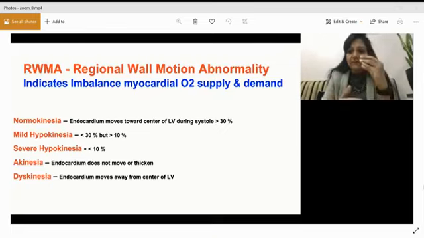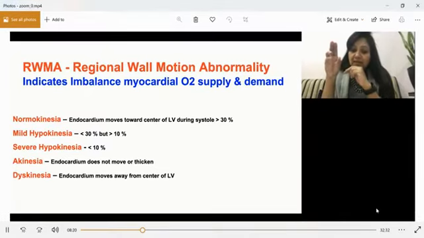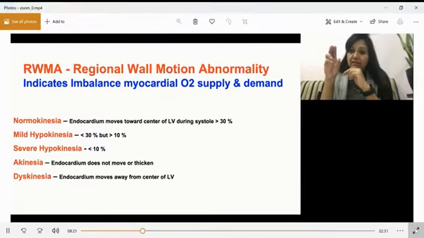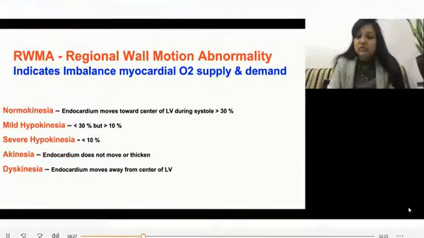If this is normal, the endocardium is moving towards the center of the LV during systole by more than 30%. Mild hypokinesia is when it is moving 30% to 10%. Severe hypokinesia is less than 10%. Akinesia is when some part of the LV is not moving at all. And dyskinesia is when it moves actually away. So this is called regional wall motion abnormality.